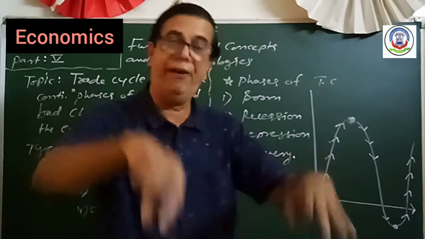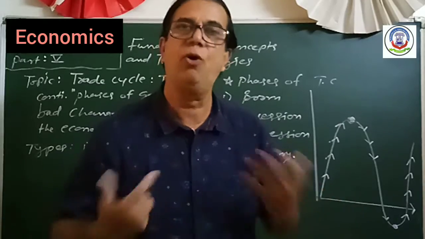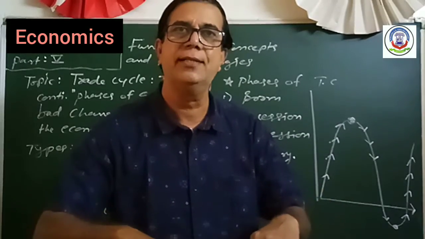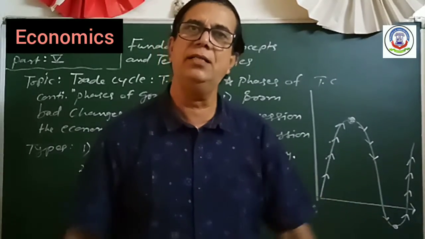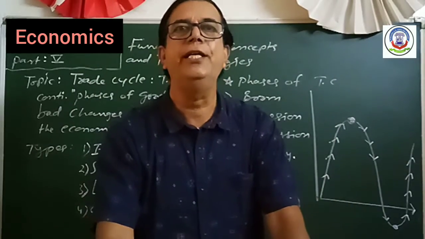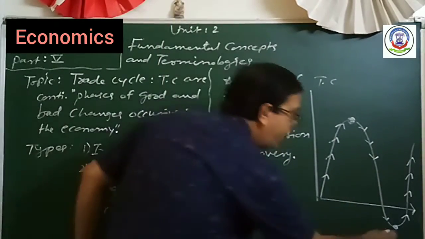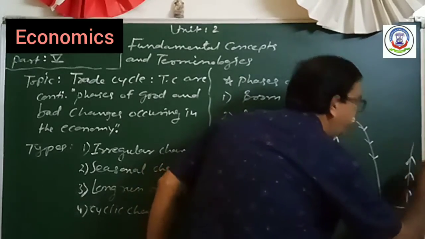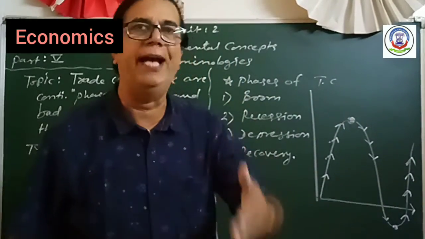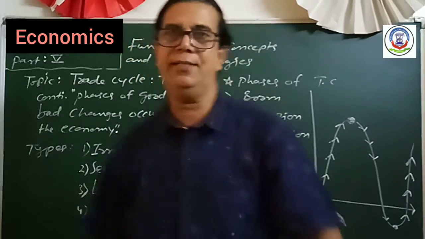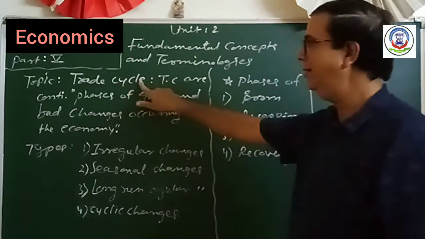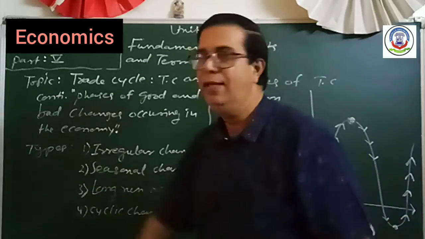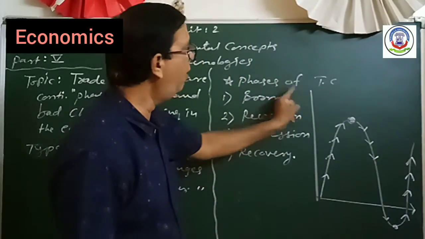But because of some factors, like the present situation of COVID-19 or coronavirus, demand in the market is at the bottom level, so there are losses. So here, negative profit, but after that, again recovery is there because of some factors. So students, here trade cycle, then types of trade cycle, and then phases of trade cycle.